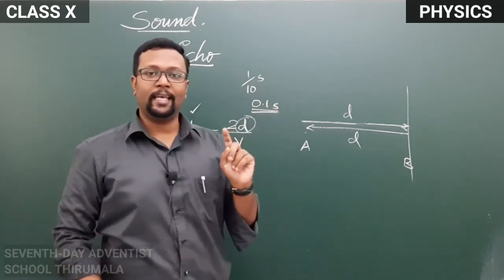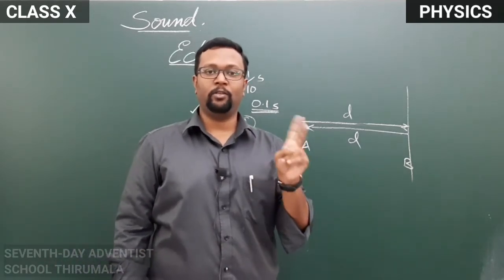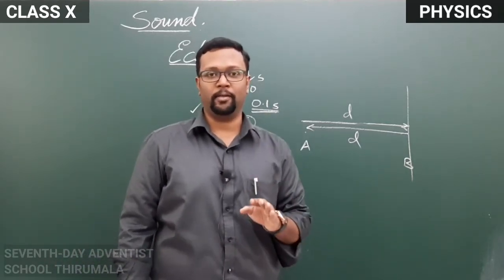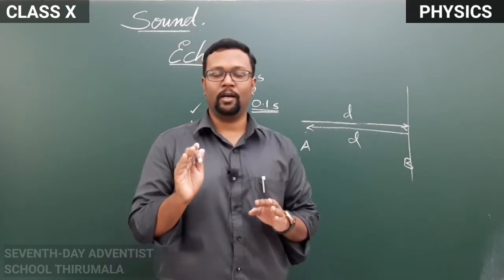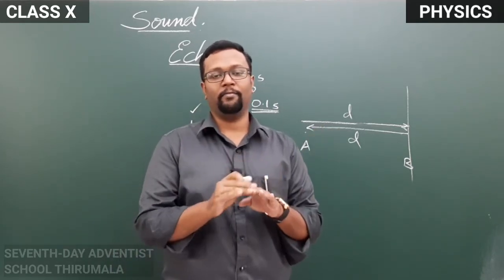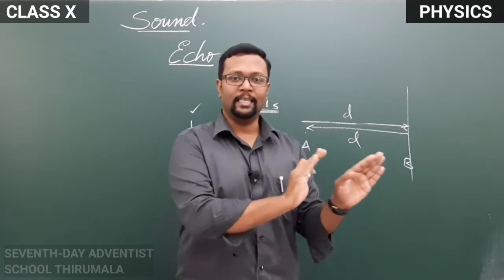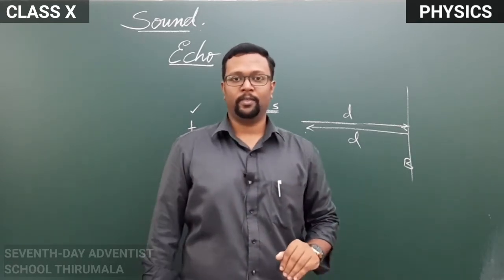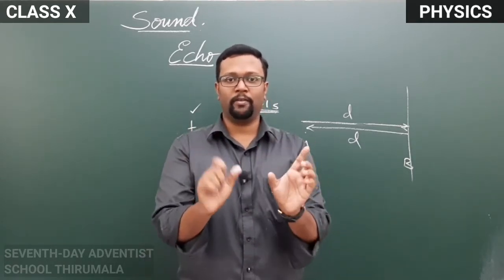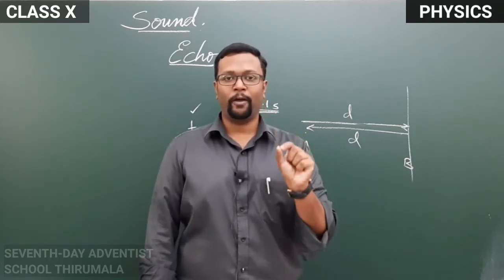Our brain needs a gap of 0.1 seconds between two sounds to separately distinguish them. Otherwise, the first sound will merge with the second sound and we will hear it only as a single elongated sound wave. So, to distinguish between two sound waves, we need a gap of 0.1 second.